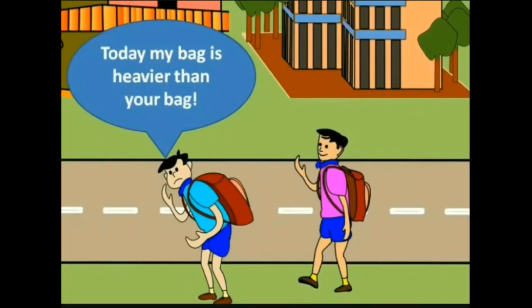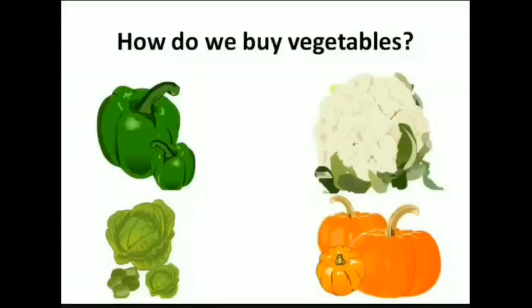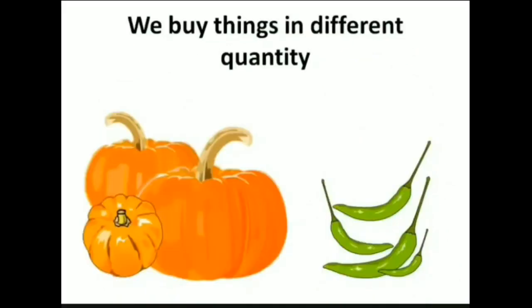We also can say that popcorn is as light as cotton. But when we want to buy vegetables, we cannot tell the vendor, I want a capsicum lighter than the cauliflower, or I want a pumpkin as heavy as the cabbage. So, what do we do? When you are buying a pumpkin, you can buy a heavy one.